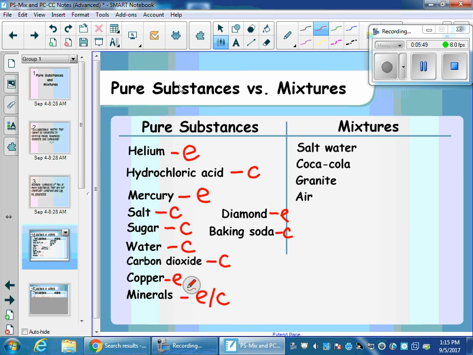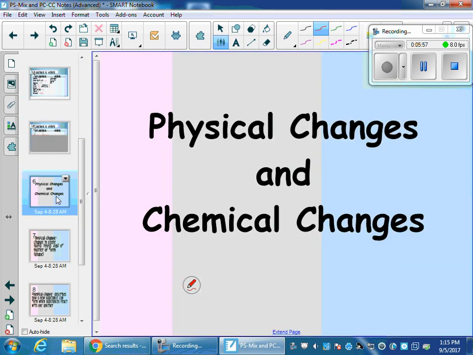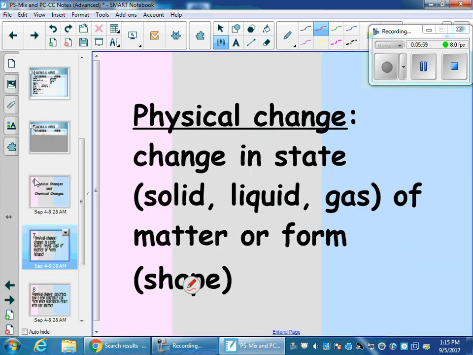So pure substances, can't separate. Mixtures, you can separate. The next topic that we're going to be talking about today is physical changes and chemical changes. So a physical change is a change in the state, or the phase of matter, if it's a solid, liquid, or gas, or its shape or form. You change something about it, but you don't change what it is.